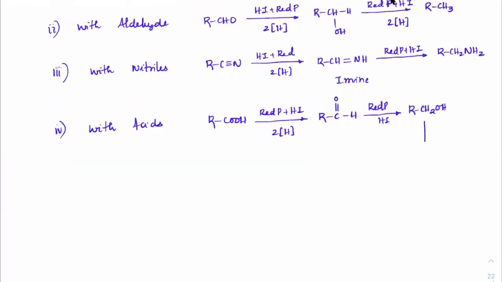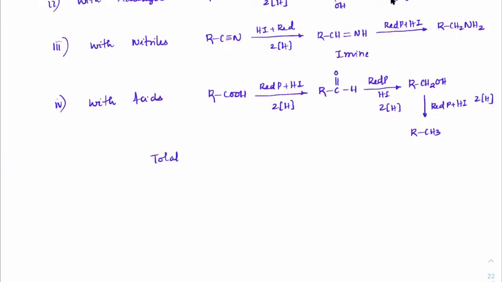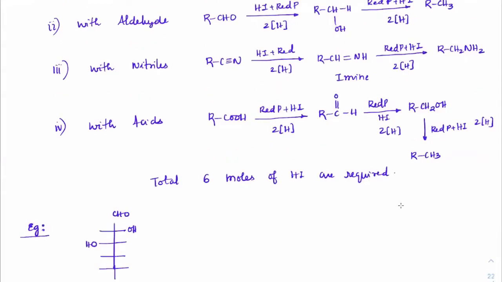From alcohol, I require again red phosphorus and HI. Finally, it will convert into alkane. So here I require another 2 nascent hydrogens. Here also 2 nascent hydrogens. So total 6 moles of HI are required. This is a very fast reaction. The exact mechanism is not observed, but you just need to know the number of moles of HI that are used.